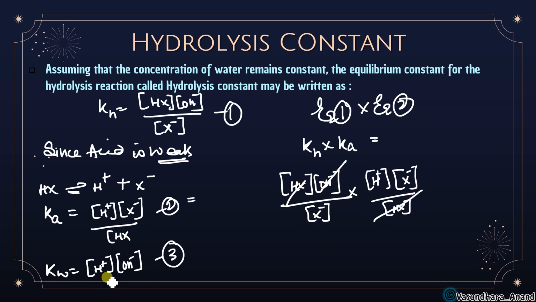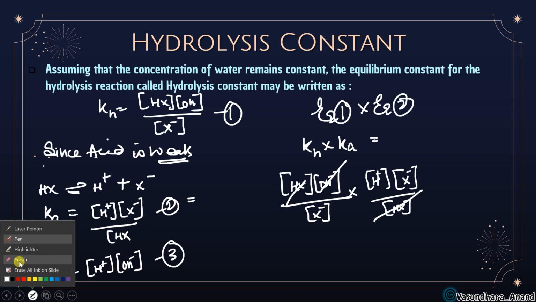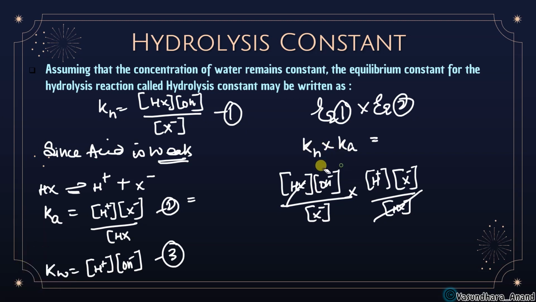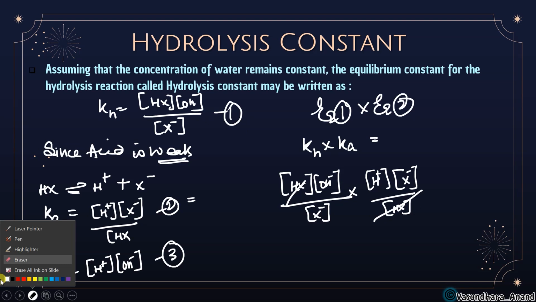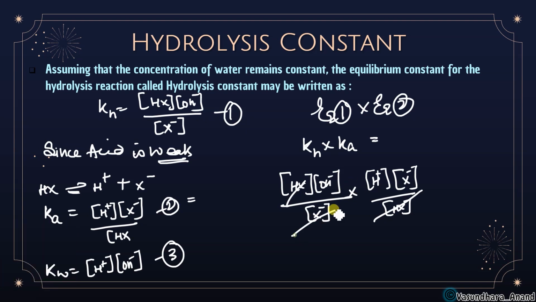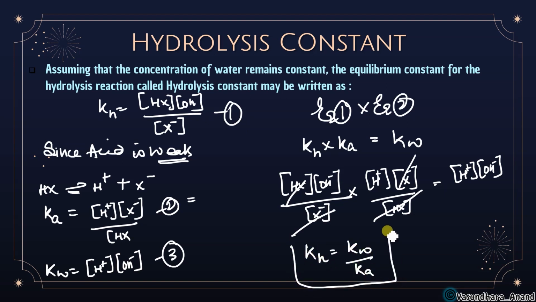Oh sorry, OH minus will not be cancelled. It is H plus and OH minus that is left out, which is called Kw. So here we got KH is equal to Kw upon Ka. That means it is inversely proportional.